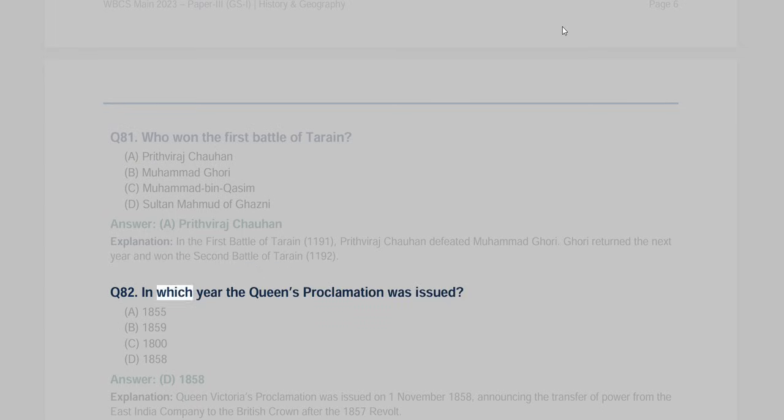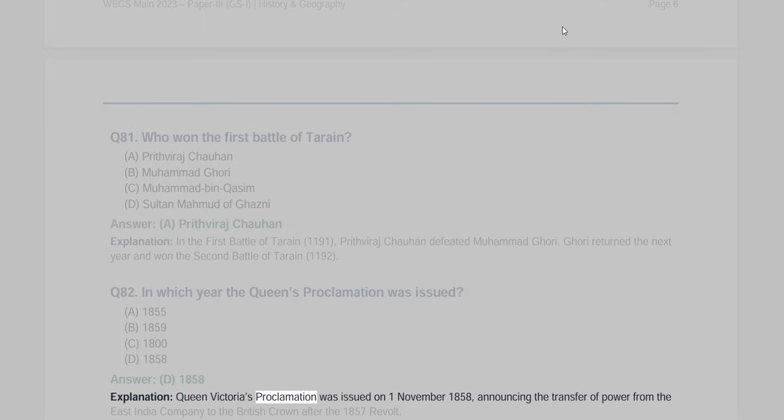Q82. In which year was the Queen's Proclamation issued? A. 1855, B. 1859, C. 1800, D. 1858. Answer D. 1858. Explanation. Queen Victoria's proclamation was issued on 1st November 1858, announcing the transfer of power from the East India Company to the British Crown after the 1857 revolt.